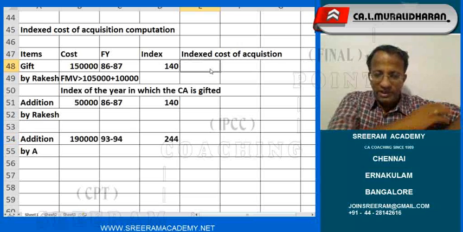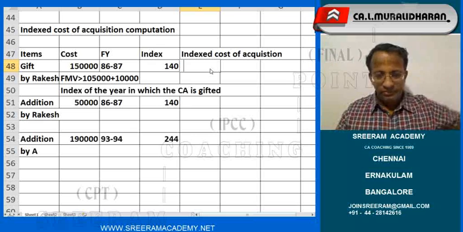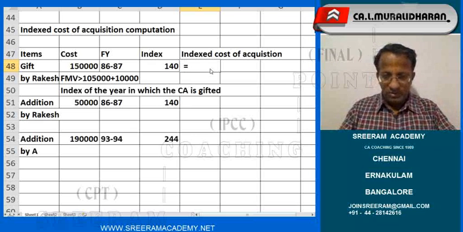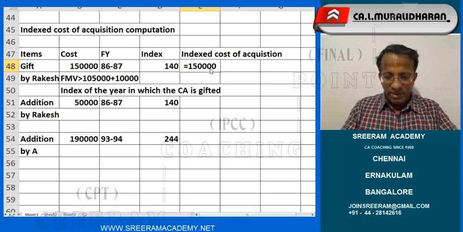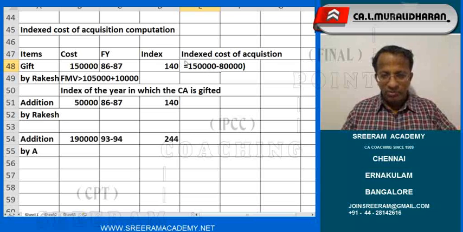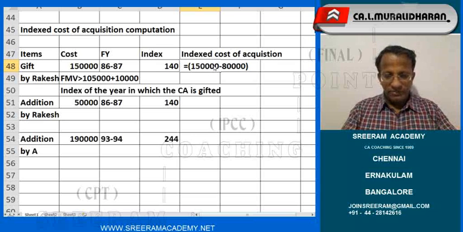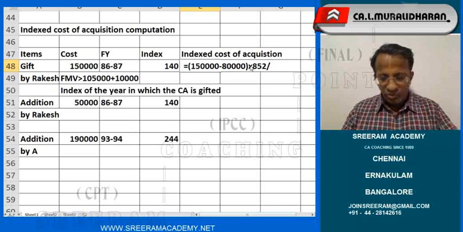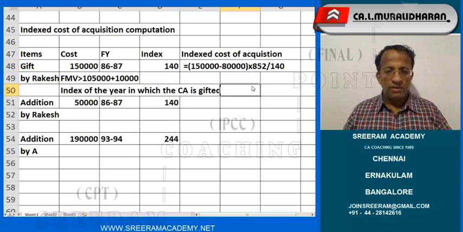Now, what are we expected to do? 1,50,000 minus 80,000. This is what I was just referring to. Into 852 divided by 140. Correct?